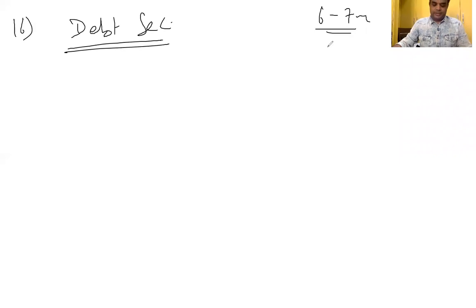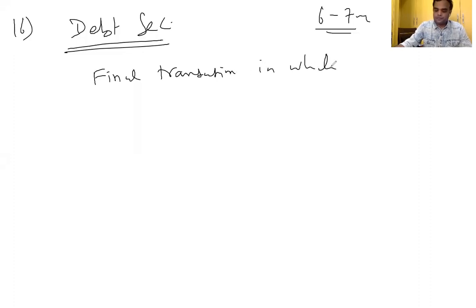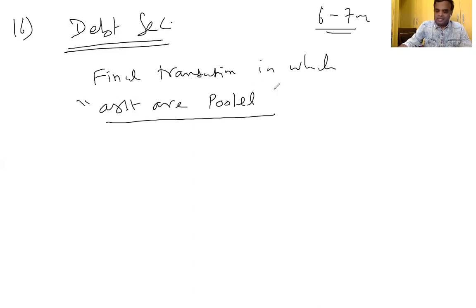Debt securitization represents a financial transaction in which assets are pooled, nothing but grouped. We are going to group the assets, that is called pooling of assets.